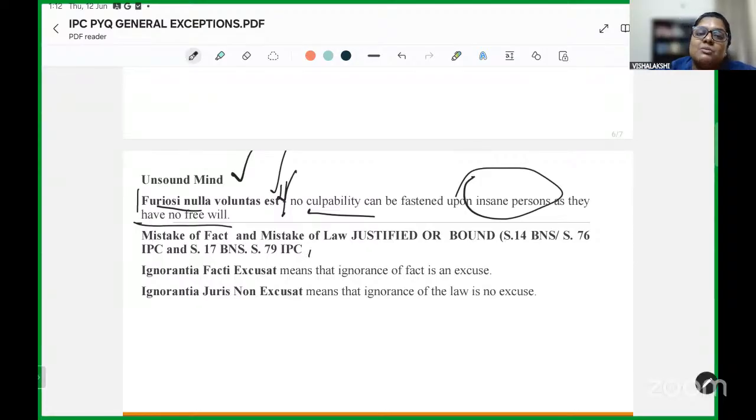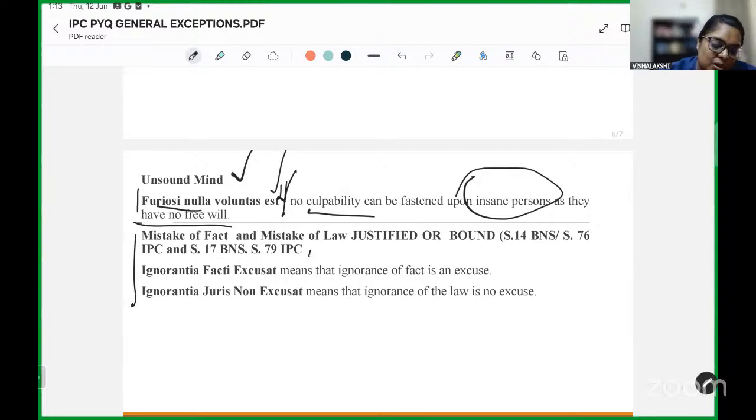Secondly, when we discuss mistake of fact and mistake of law, there are general exceptions which deal with it. If you remember, it is in context of where somebody feels that they are justified in committing a certain action, and even if it is under a mistake of fact, then they are protected under the law. And similarly, where a person who is bound believes himself to be bound by law under a mistake of fact, they may also be protected under the law. Because it is a mistake of fact, there is no protection in case of mistake of law.